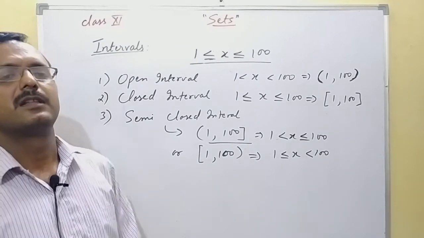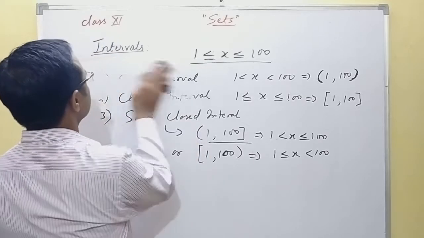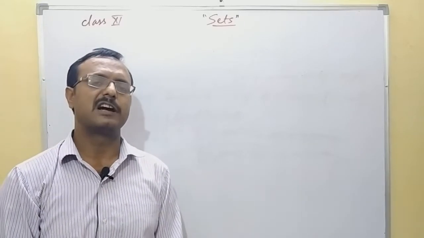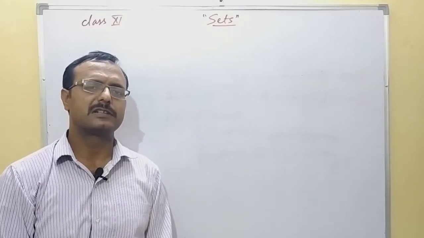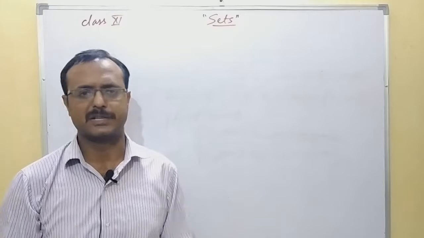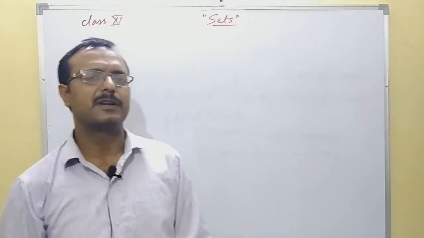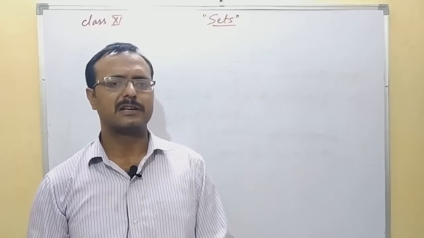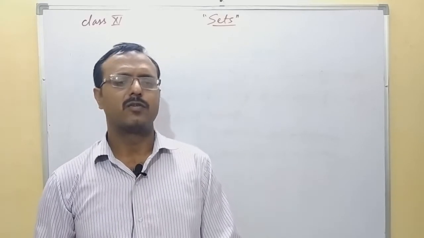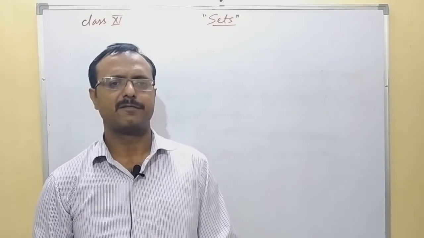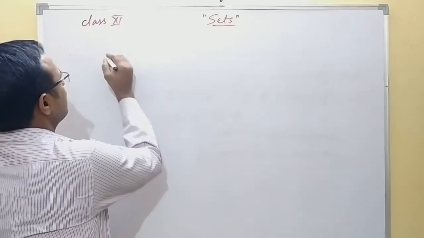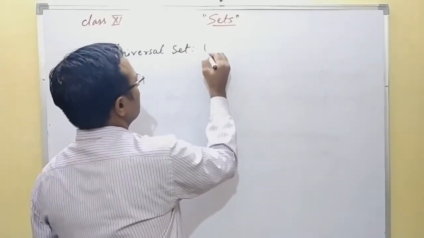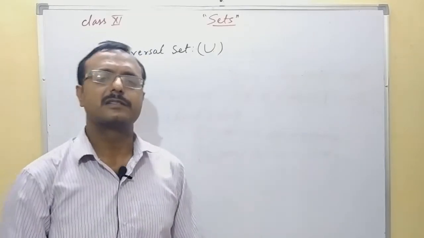Coming to the next topic, that is universal set. If you take a particular context, then in such a context the largest set is called the universal set, and it contains all the other sets as subsets. For example, if you are taking a problem related to real numbers, then the real numbers will be the universal set in which integers, natural numbers, whole numbers, rational numbers, all such sets will be subsets. The universal set is denoted by capital U, and it is the biggest set.